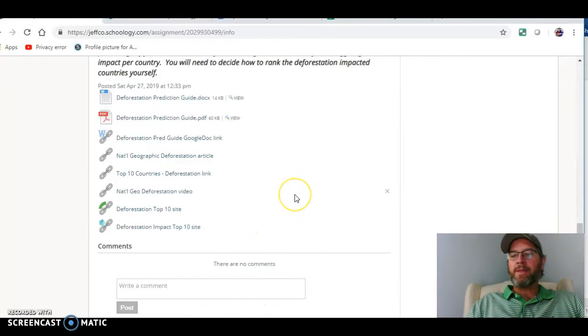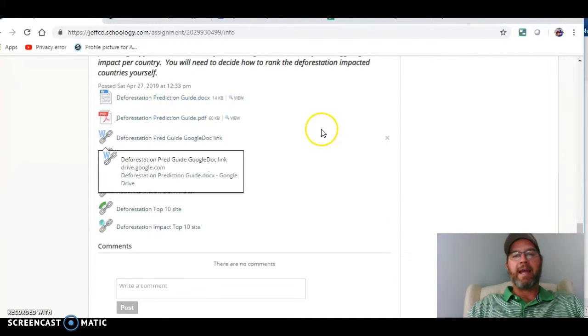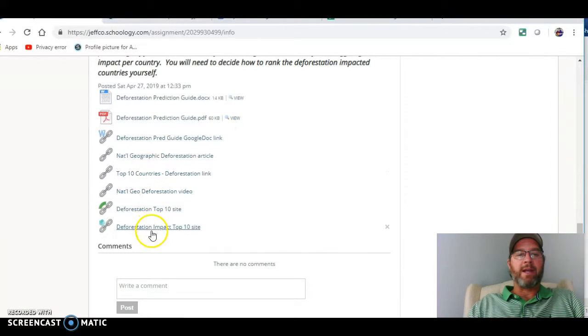But what this assignment is, before you do any of the readings, before you look at the videos, go through the prediction guide and fill out what it asks you to do before reading. It's going to ask you to make some predictions on stuff and make some guesses and predictions. Then you do the readings.